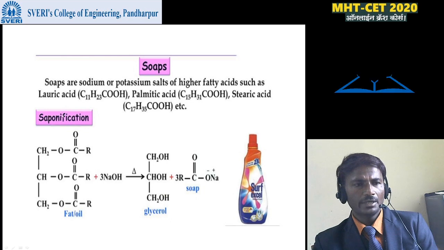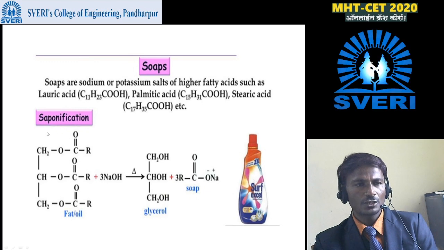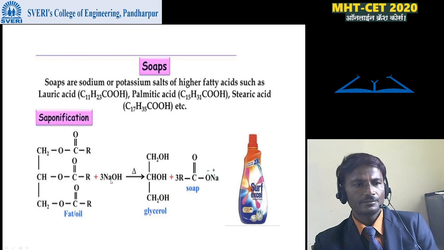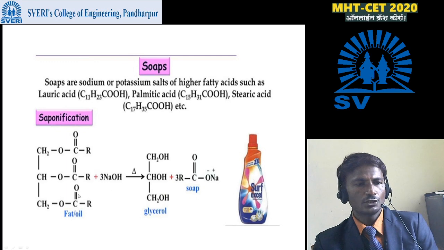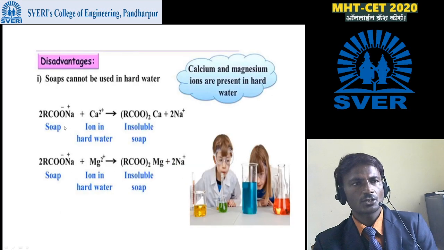In saponification, fat or oil when treated with sodium hydroxide gets converted into glycerol plus soap. This is the reaction here. This process, in which fat and oil are treated with sodium hydroxide and converted into soap, is known as saponification.